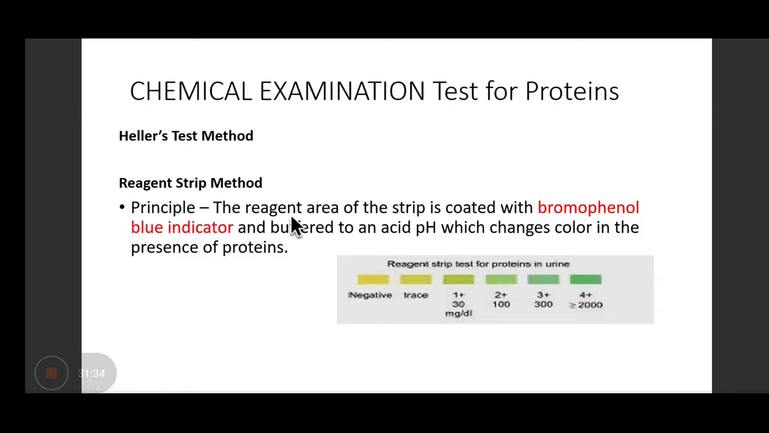I told you for pH also. So you have to remember the name of the indicator. So what happens in this? This indicator is buffered to an acidic pH, which will change color if the proteins are present. Right? So this is the color coding. Okay. And in this, you can tell what amount of proteinuria is present.